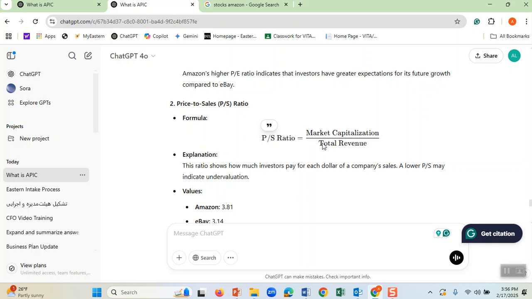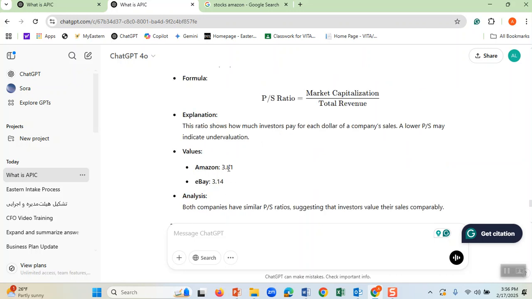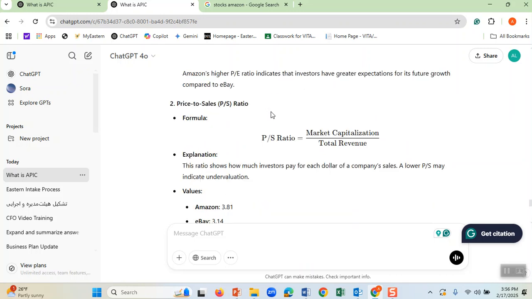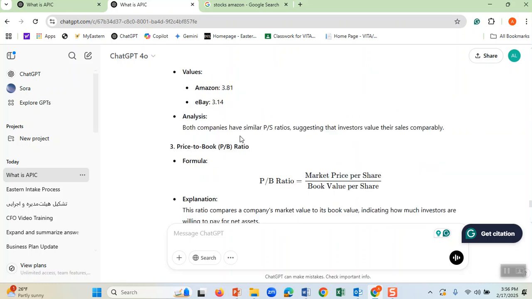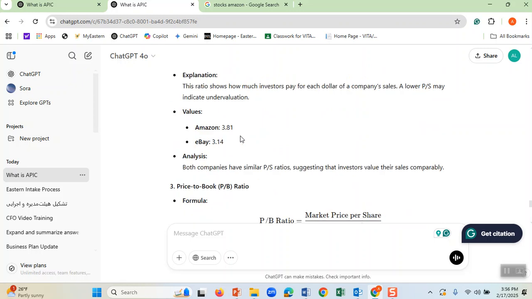That means you have had more revenues. That means it's a better deal. If you have to buy one of them, you say, oh, I buy the one which has the lower PS ratio, price to sales ratio. You come and look at book ratio.